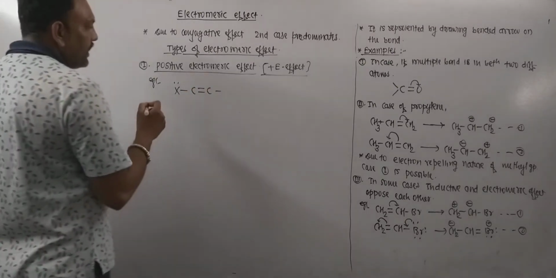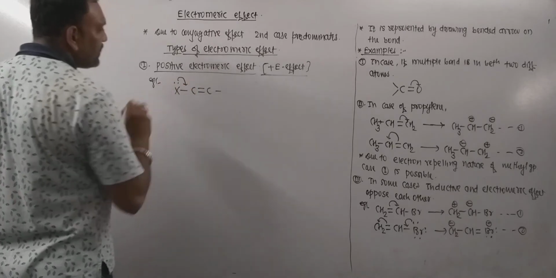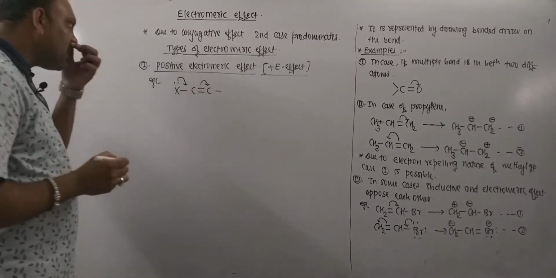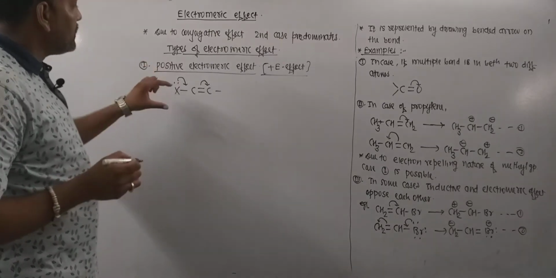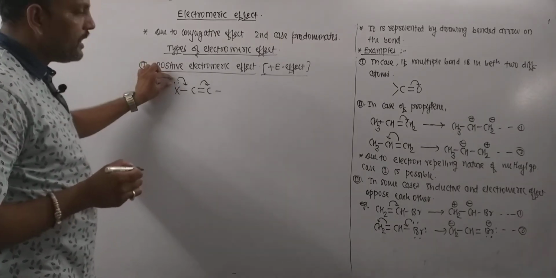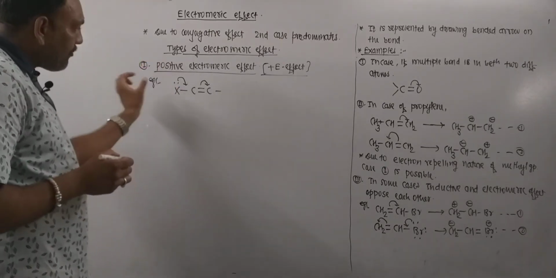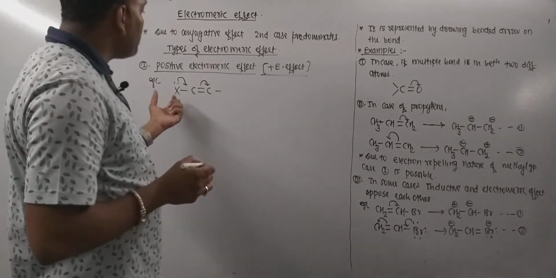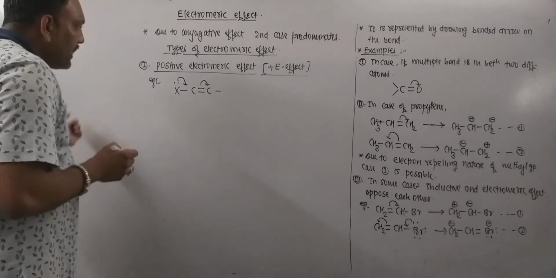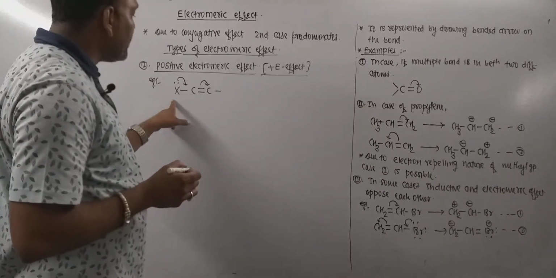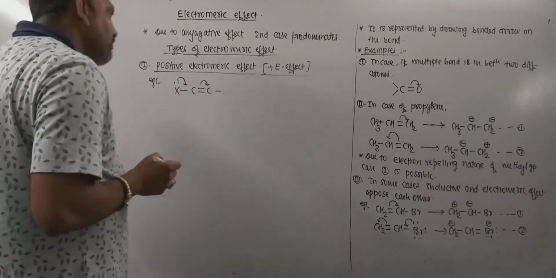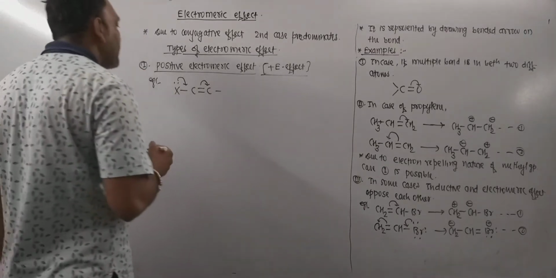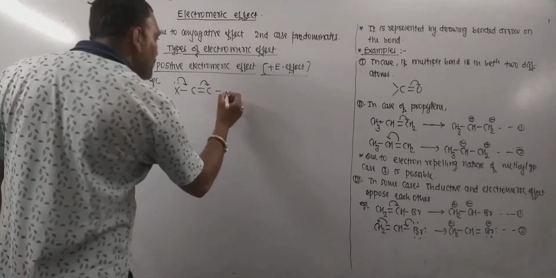Now if electronic shift is like this, then what this suggests is that the displacement of electron pair is away from the atom. If we consider this atom with lone pair, then the electronic displacement is away from this atom, and such type of electromeric effect is known as plus E effect.